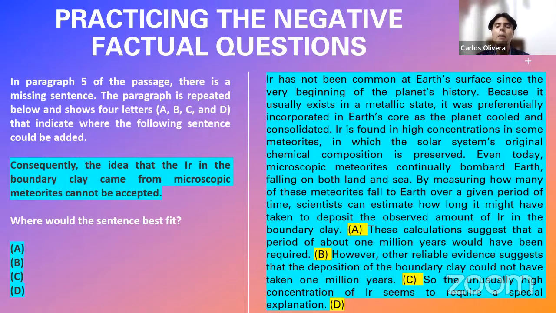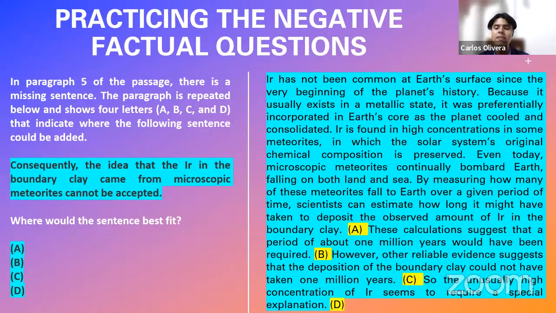But from spot B, they start to object to that hypothesis. They start to contradict it because they say it's impossible that meteorites actually fell down over 1 million years. And there is no evidence for that.